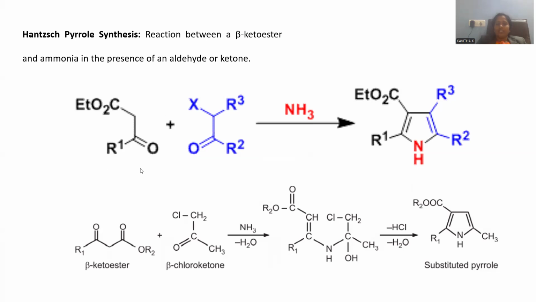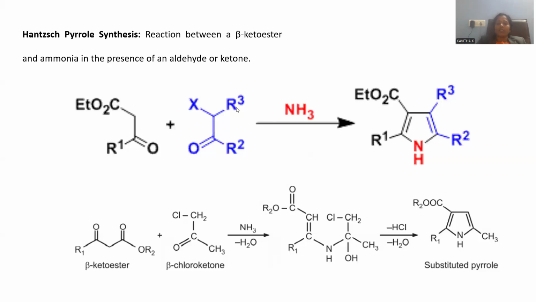Let me give the generalized equation here. Beta ketoester is provided. Here is the ketone. With respect to the functional group, the adjacent position is called alpha, and the next is designated as the beta position. At this beta, here is the ketonic functional group. This is called beta ketoester. Either aldehyde or ketone will be taken. I'm taking a ketonic functional group as the second component. And obviously ammonia will contribute the heteroatom, so ammonia is another reacting species.